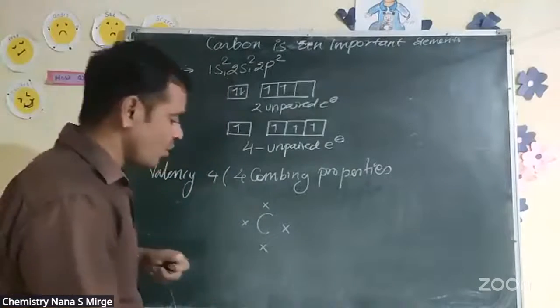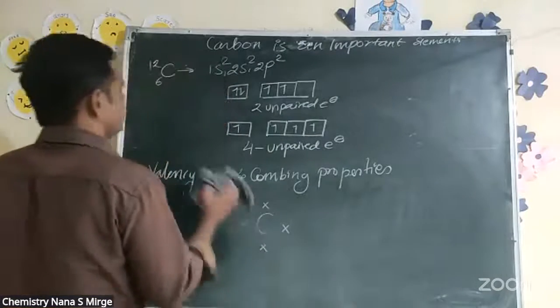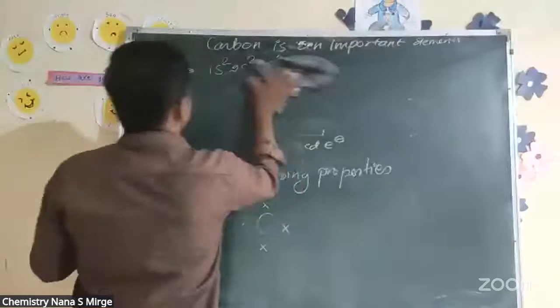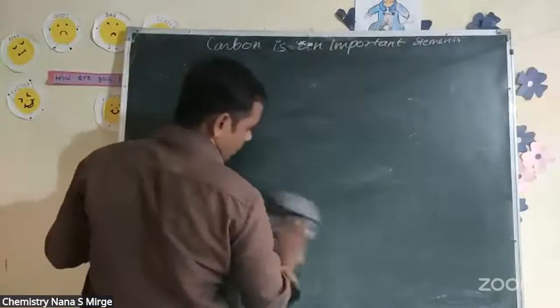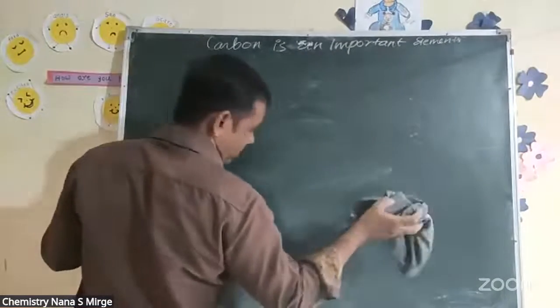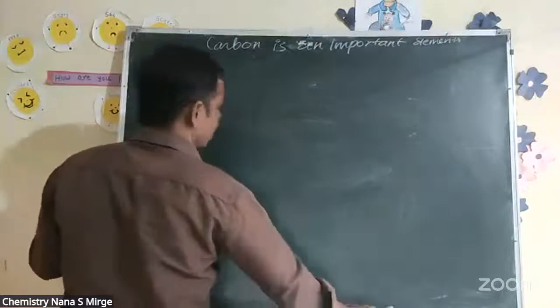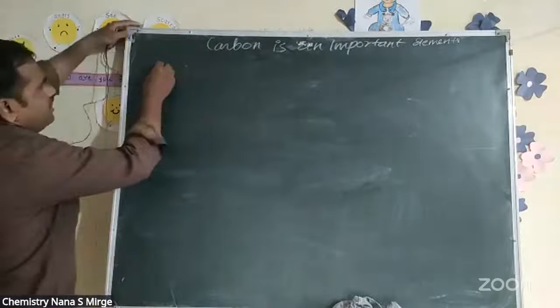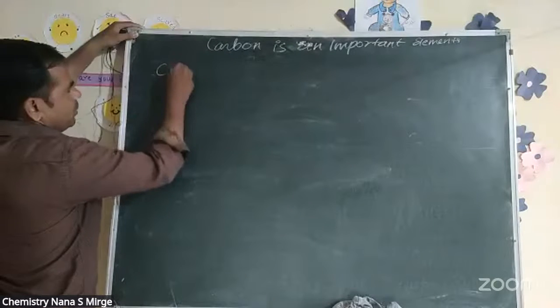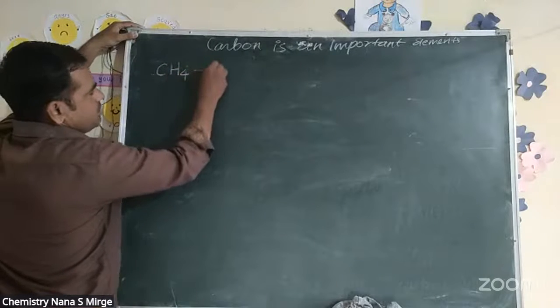Okay. So how does carbon's valency come? Look, carbon can combine with other elements. Look here: carbon in the formation of CH4, the name is methane.